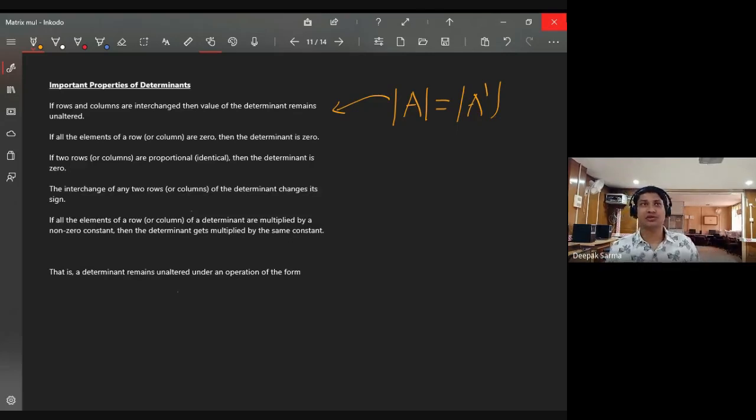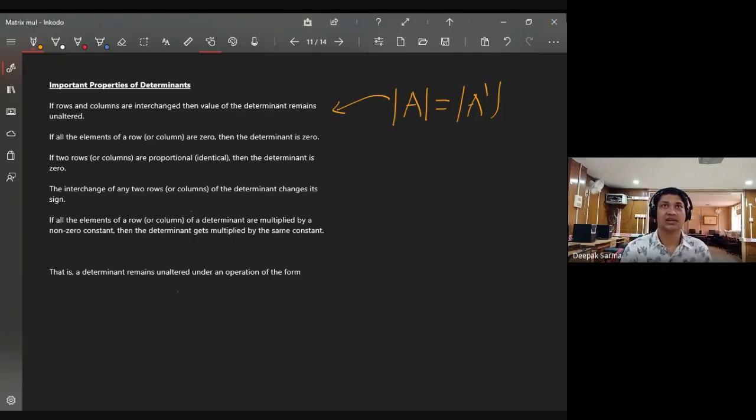Why so? Because you can find the determinant using a row or using a column. So you can verify it. All of you, please try any matrix. Prepare a 3 by 3 matrix, then find the determinant. Also find its transpose and then find its determinant. You will get the same value. I think all of you can verify.